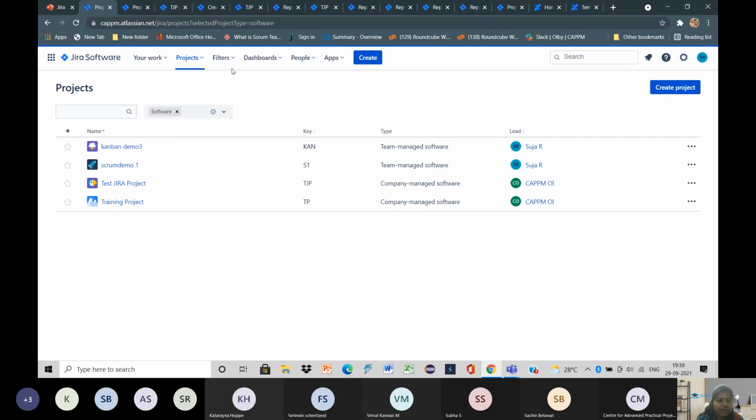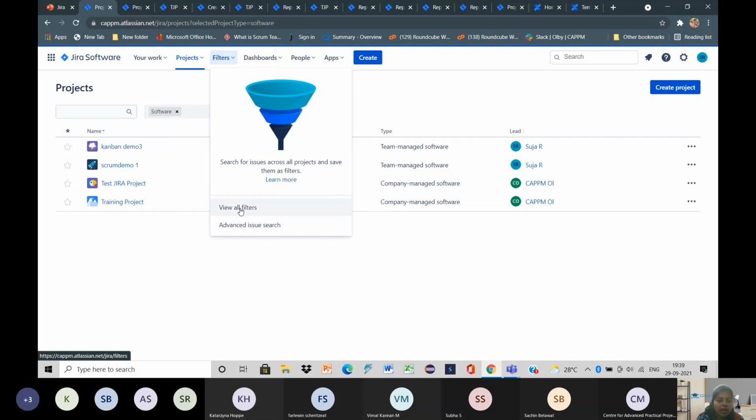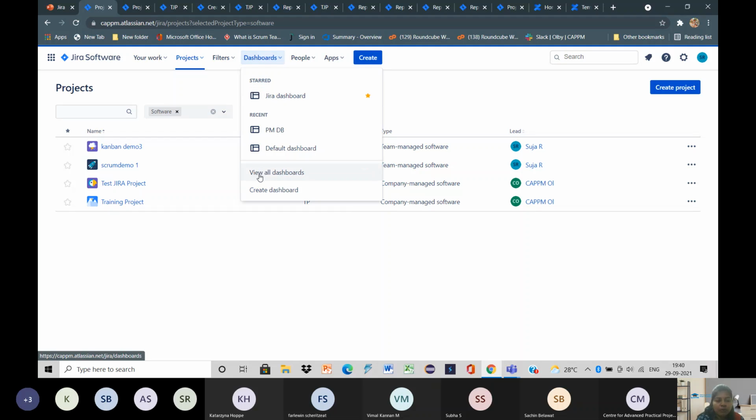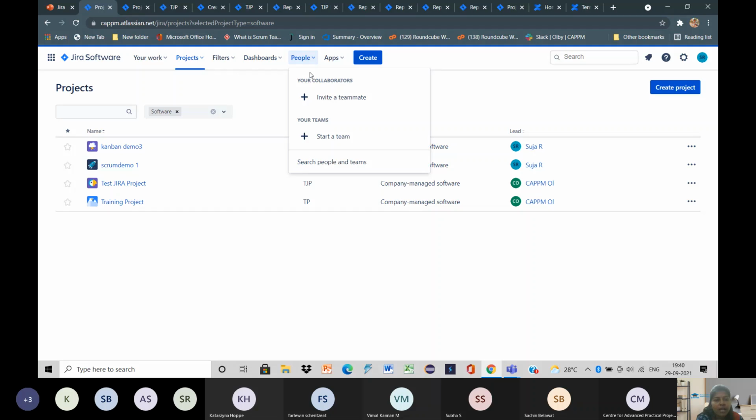And then the next option is filter. Using this filter, we can give some information and get our required information segregated through this filter option. Then we have dashboards. Here we can view the dashboard and also create a dashboard using this dashboard option. And then we have people. Here we can invite a teammate and also start a team.